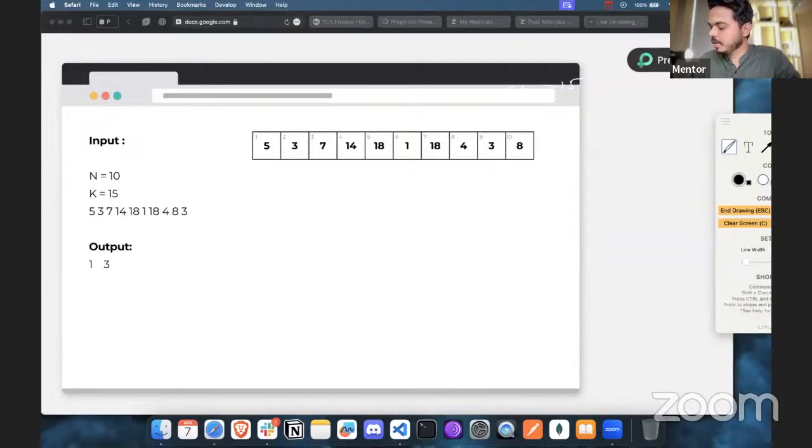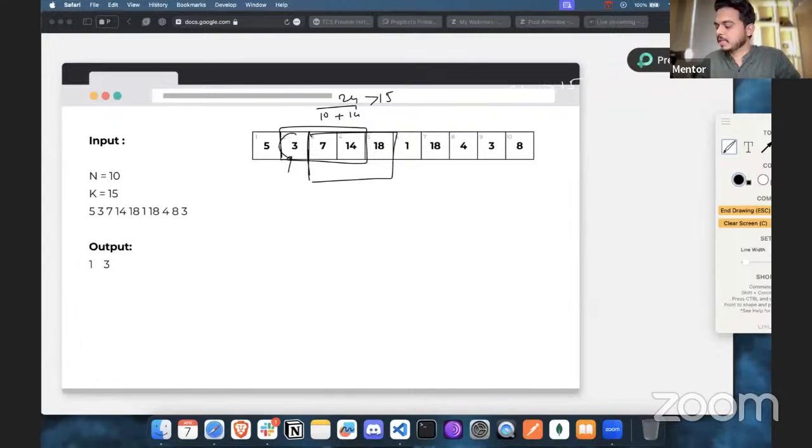So let's say we have selected this frame, and this time we had 3 plus 7 is 10, plus 14, so overall we have 24 coins, which is greater than 15. In that case, we are going to subtract the coins of this from the room number, because next time we are going to pick this frame.